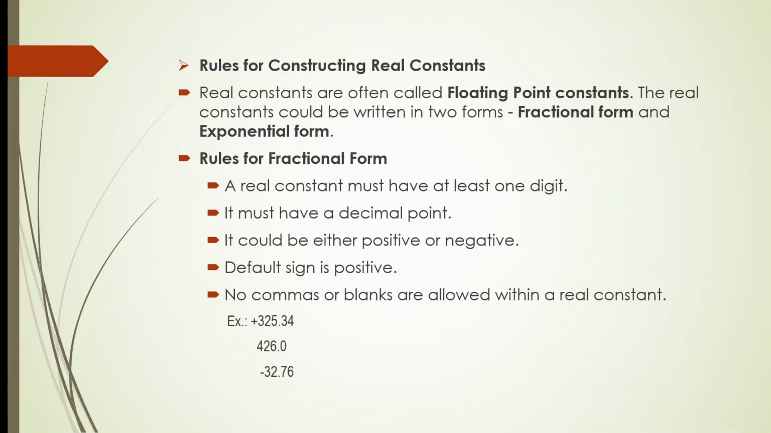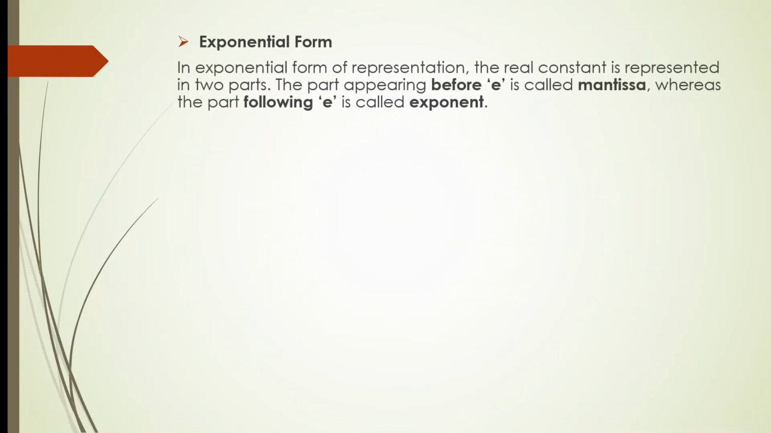Example: plus 325.34 and 426.0 and minus 32.76. Exponential form. In exponential form of representation, the real constant is represented in two parts. The first part before E is called mantissa, and the second part following it is called exponent. Rules for exponential form.